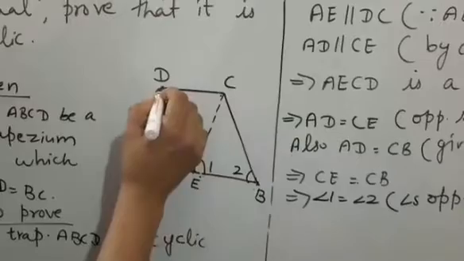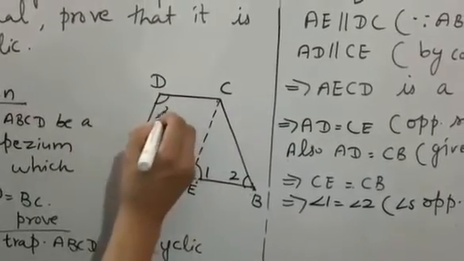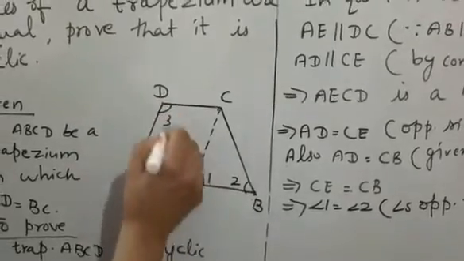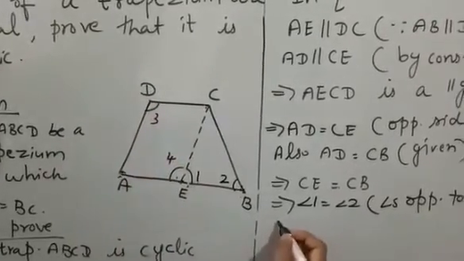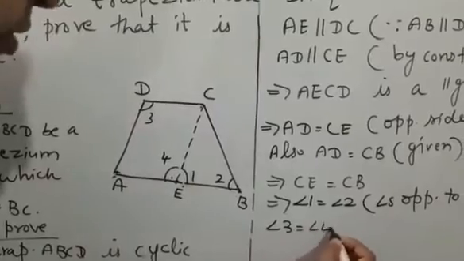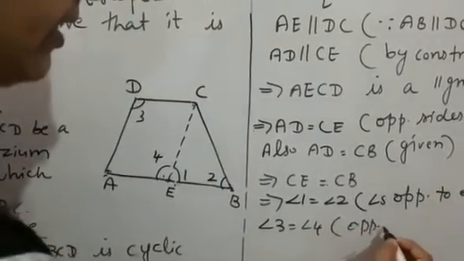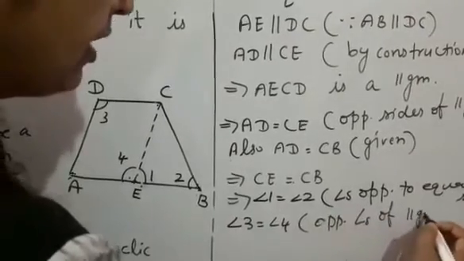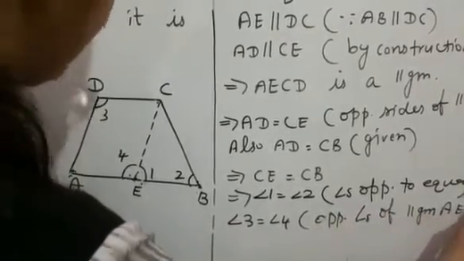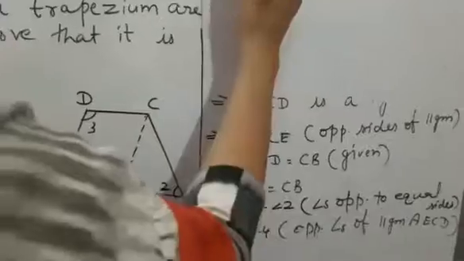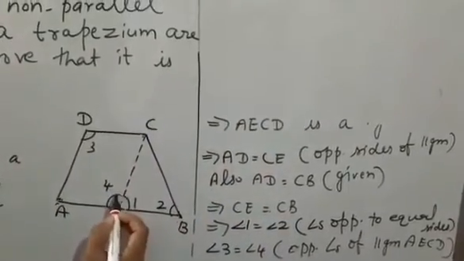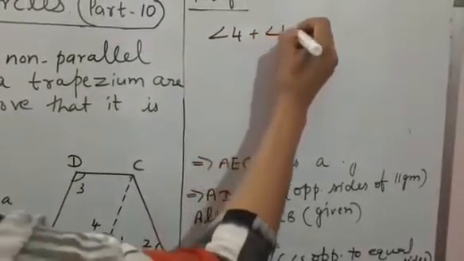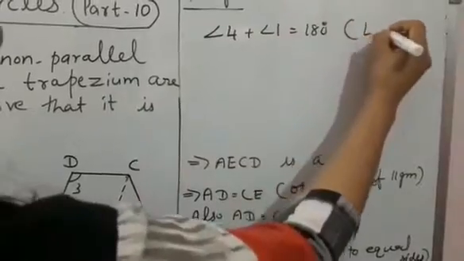Since AECD is a parallelogram, we can take angle 3 is equal to angle 4. You know the properties of a parallelogram. Opposite angles of a parallelogram are equal. So we can write angle 3 is equal to angle 4, opposite angles of parallelogram AECD. So you know that angle 4 plus angle 1 is equal to 180 degrees. Why? Because they form a linear pair.